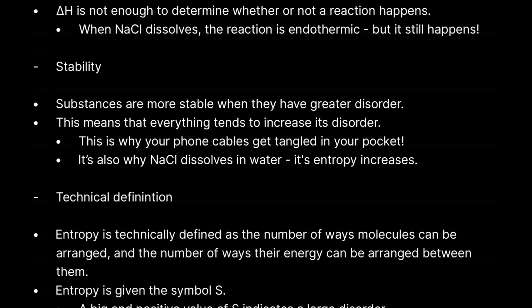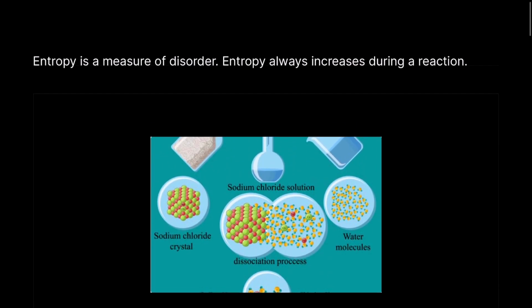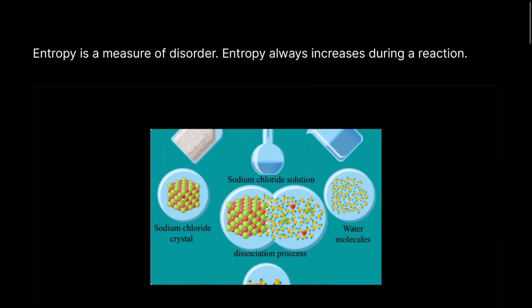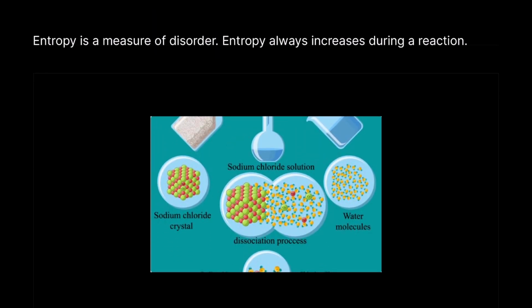So entropy, technically, is defined as the number of ways molecules can be arranged and the ways their energy can be arranged between them. Entropy is given the symbol S. A big and positive value of S indicates a large disorder. Now, did I say at the start? Yeah, I said at the start, you don't need to know the technical definition. Just think of this understanding of entropy first. Entropy is a measure of disorder. Entropy always increases during a reaction.